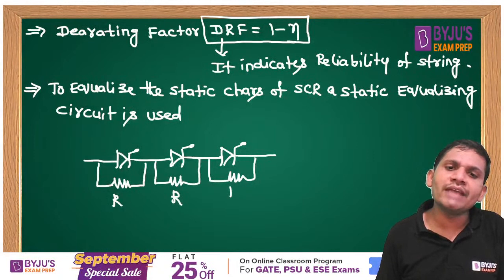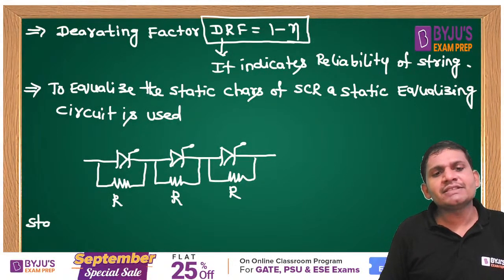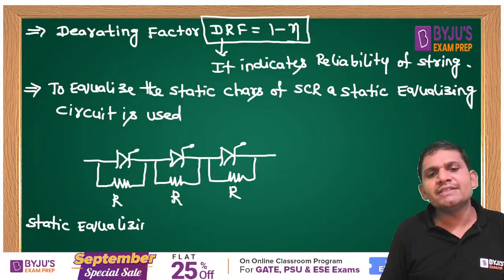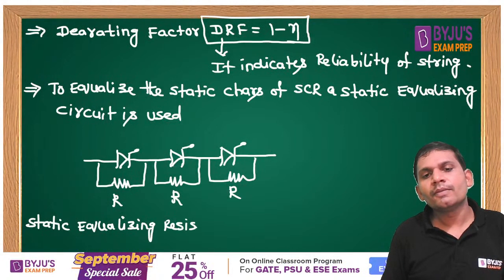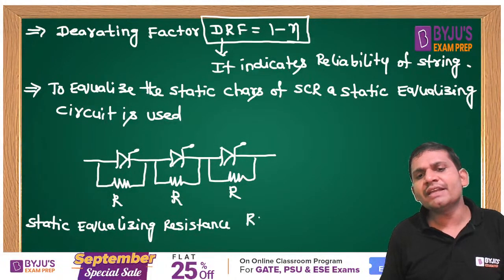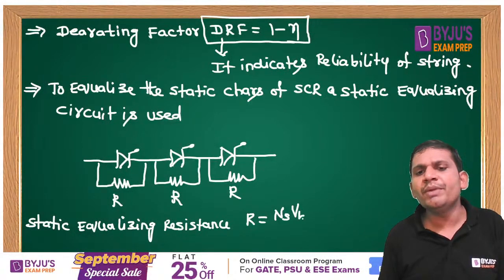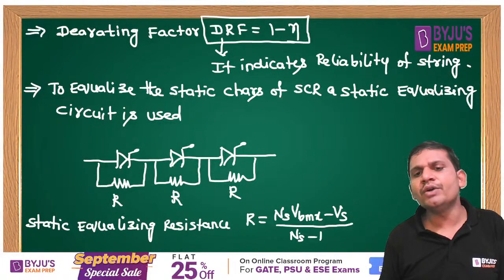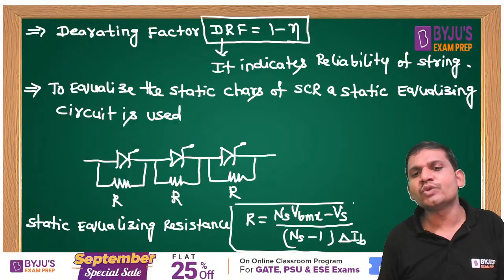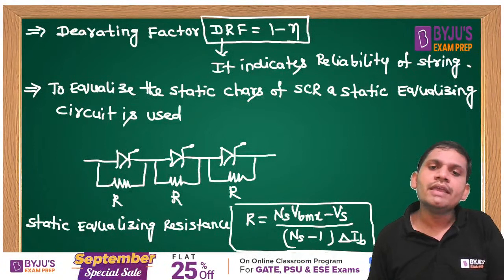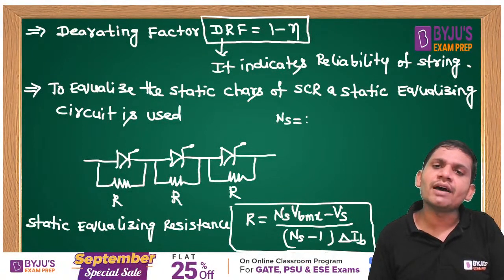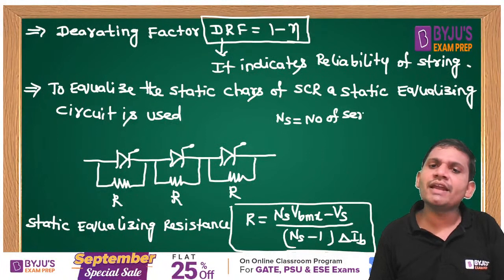This is the static equalizing resistance. Very important formula: the static equalizing resistance R equals (Ns times VBmax minus Vs) divided by ((Ns minus 1) times delta IB). Yeah, this is the static equalizing resistance, students, to equalize the static characteristics. Ns is the number of series connected SCRs.